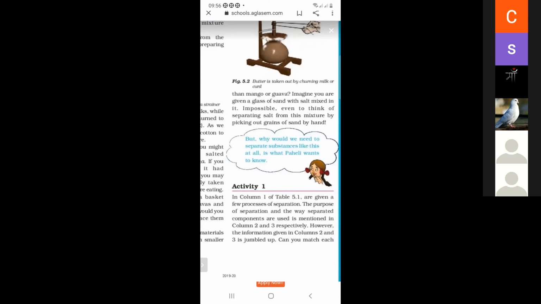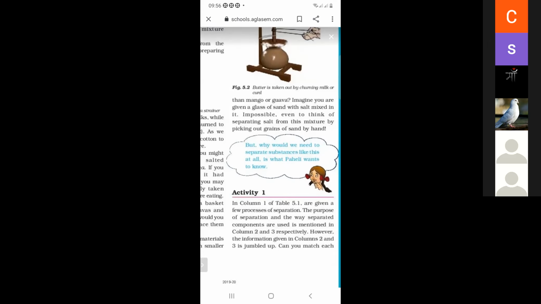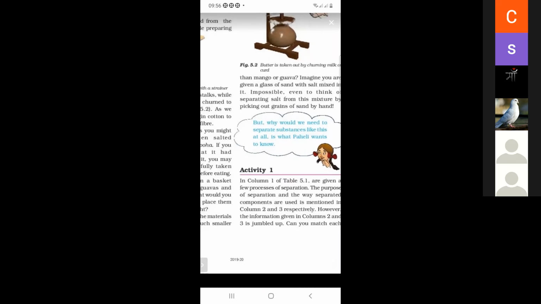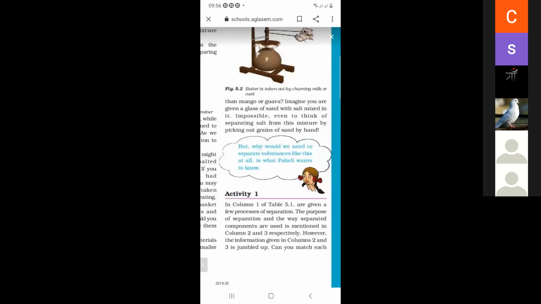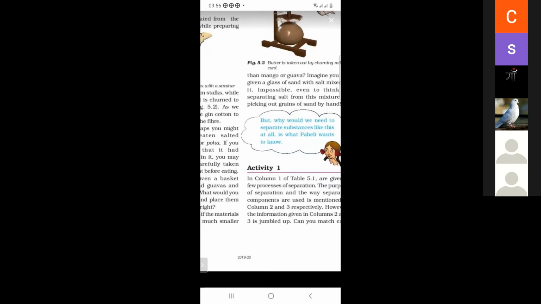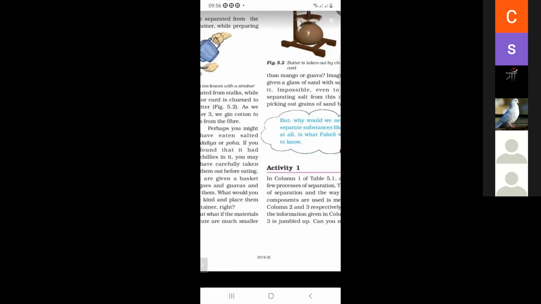These are the separation processes. In activity 1, column 1 of table 5.1 gives a few processes of separation, and columns 2 and 3 give the purpose of separation and the way the separated components are used. There are many processes of separation: first is hand picking, next is threshing.